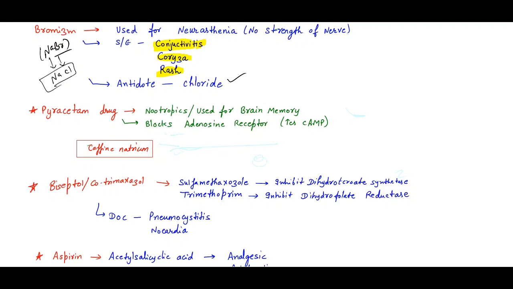Also remember, nootropics are used for brain memory. These are the nootropic drugs, a group of drugs used for brain memory. Which drug? Piracetam, and it blocks the adenosine receptors, and that increases cyclic AMP. Also remember caffeine. We like coffee, and caffeine also blocks adenosine. It increases the cyclic AMP in our brain, which is used for brain memory.